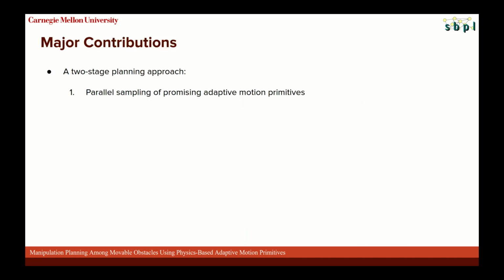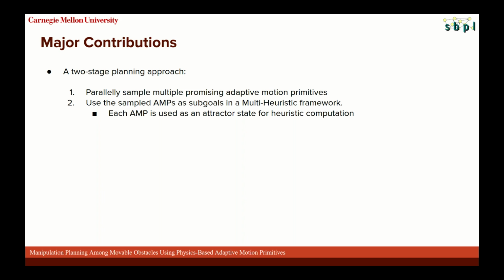On top of the algorithm we just described, there are some key components that give us important performance boosts. We propose the use of a two-stage planning approach. First, we randomly sample adaptive motion primitives in parallel by spawning multiple simulator instances and selecting a promising subset of them. During the actual planning phase, each of the AMPs is used to initialize an attractor heuristic in the robot's configuration space. These heuristics are used within our multi-heuristic planning algorithm.